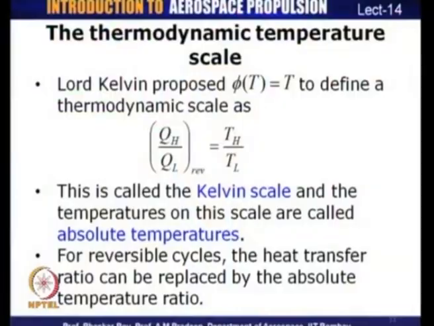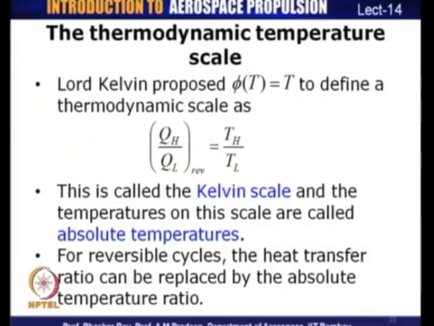So, Lord Kelvin proposed that phi of T can be equated to T, and therefore, for a reversible cycle QH by QL should be equal to TH by TL. And so, this scale is basically known as the Kelvin scale, and the temperatures on the Kelvin scale are known as the absolute temperature.